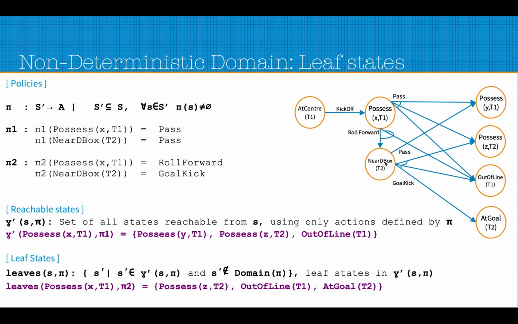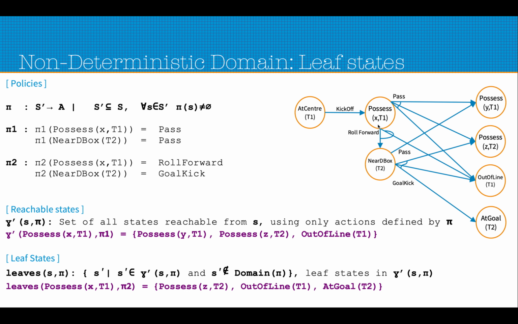If we come to this near D box t2 state, we still have another definition of the pi 2 policy for that state, which says that the goal kick action can be made. So this is not a leaf state. Why? Because pi 2 is still defined on this state and gives an action, and the action can still be applied based on the policy pi 2.